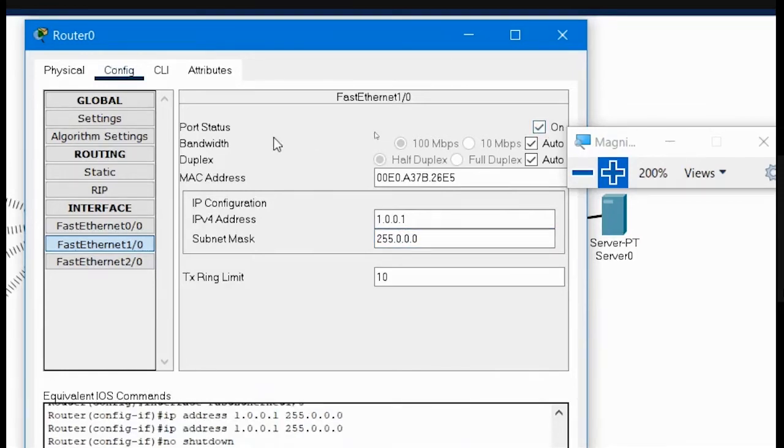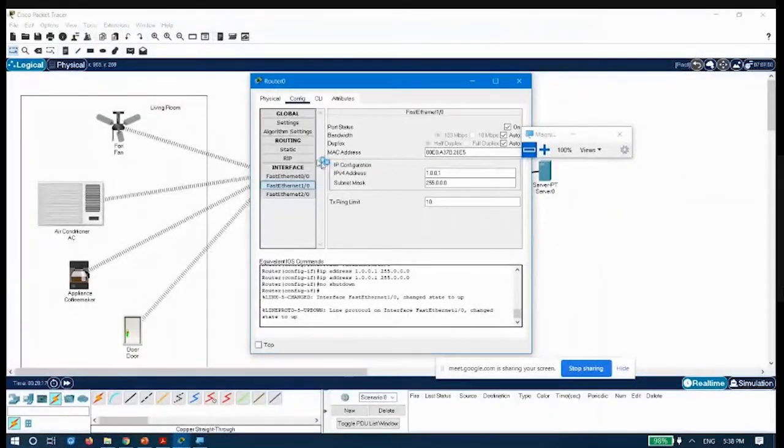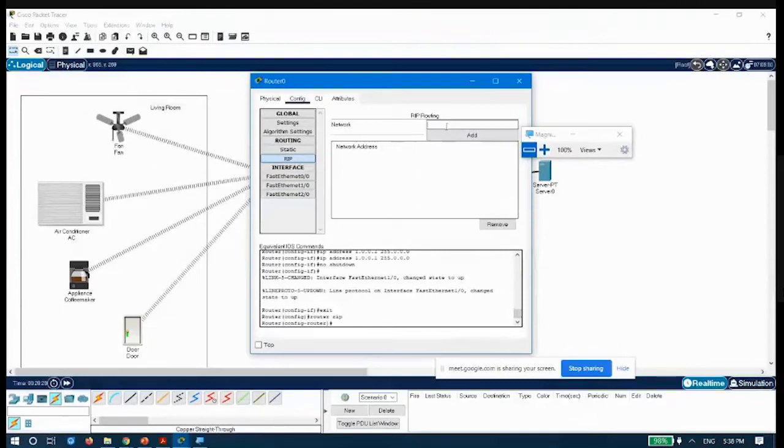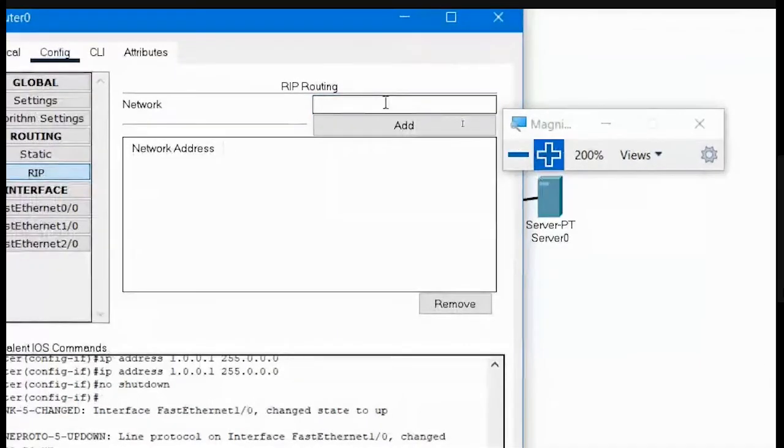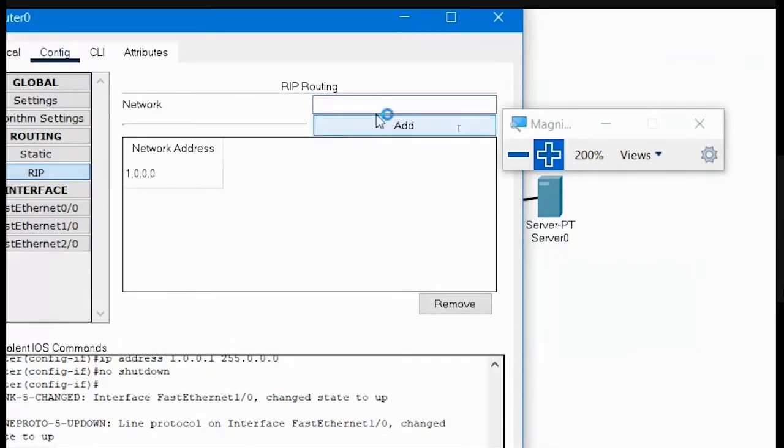Once I have done that, I also have to provide the IP addresses here. In the RIP, I have to add the different IP addresses that I have used here. So let me use 1.0.0.0. This is the first address I have used. Then the next address that I have used is 192.168.1.0.